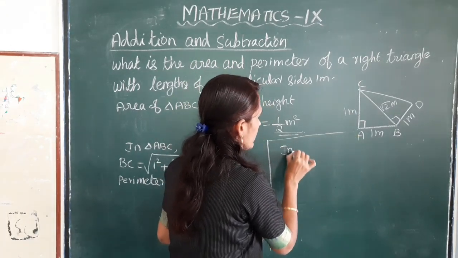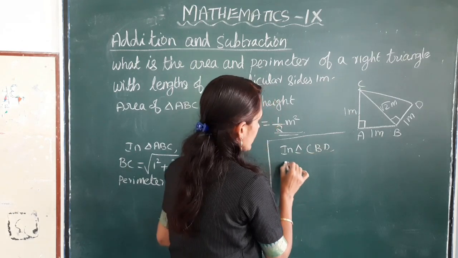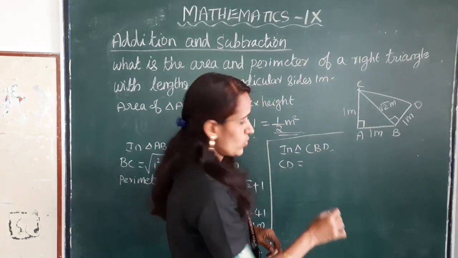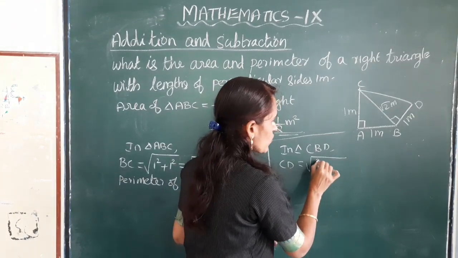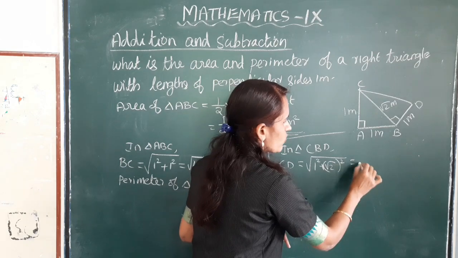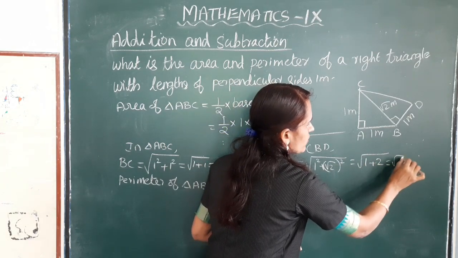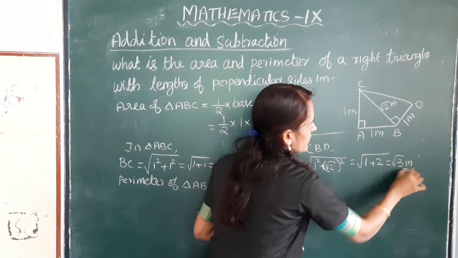In triangle CBD, CD is equal to root of base square plus altitude square. This is equal to root of 1 plus 2 is equal to root 3 meter.